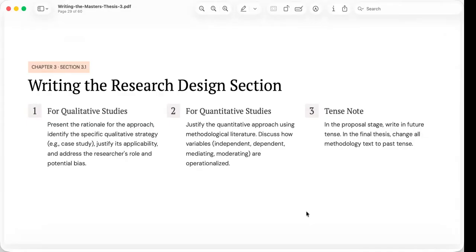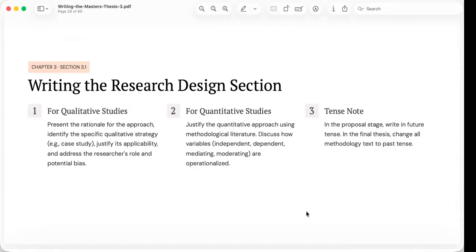For qualitative research, the discussion should begin by explaining why a qualitative approach is appropriate for the problem. You should then identify the specific design, such as phenomenology, case study, or grounded theory, and justify why it best addresses the research questions.